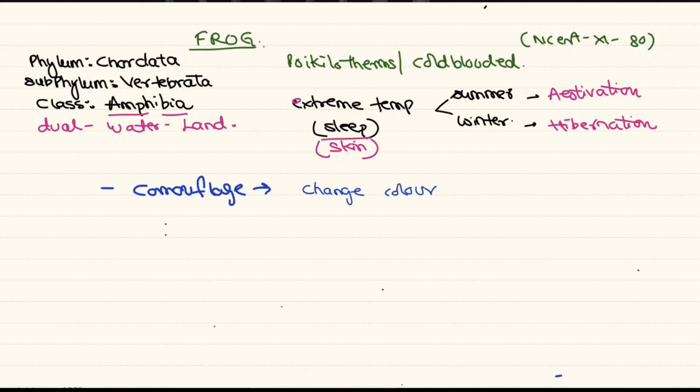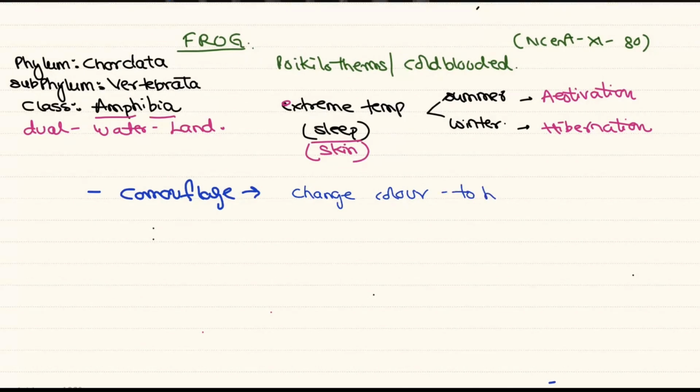That is, these animals can change color to hide from the enemies. So when we see them in the bushes, they completely mix up with the bushes. This property is called camouflage. The body has a protective coloration which easily blends with the background, and this type of protective coloration is called mimicry.